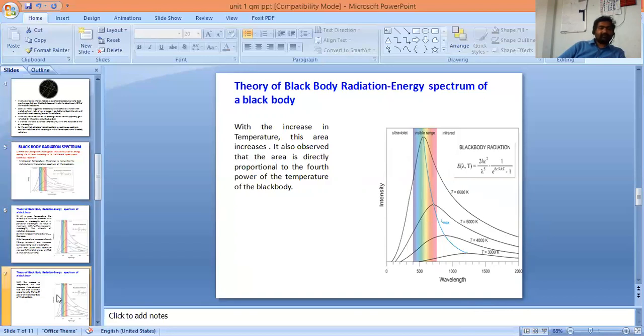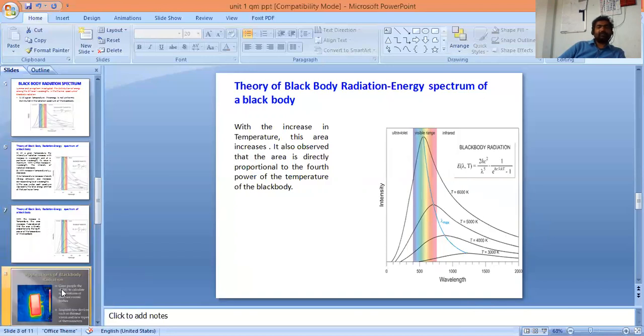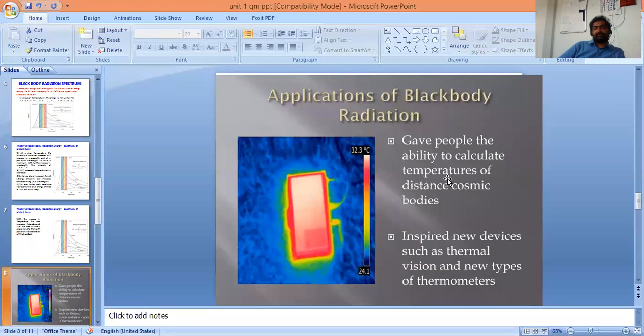Let us see some of the applications of the black body radiation. There are two main applications. One is we can calculate the temperature of distant cosmic bodies. The second one is thermal vision.